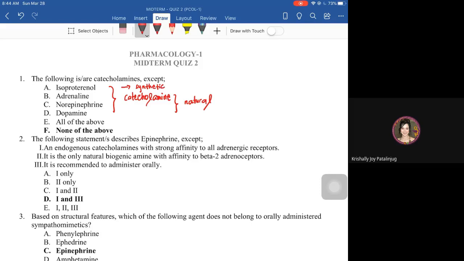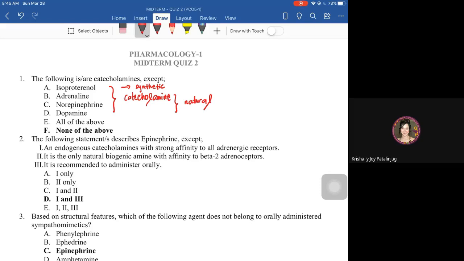Number 2, the following statements describe epinephrine except. So which of the following statements do not describe epinephrine? 1, it is an endogenous catecholamine with strong affinity to all adrenergic receptors.